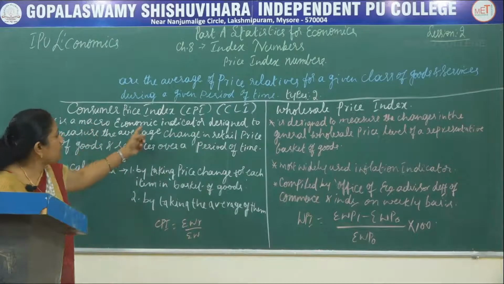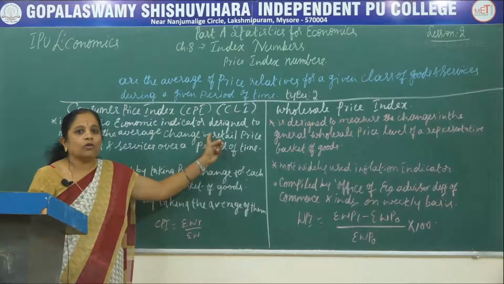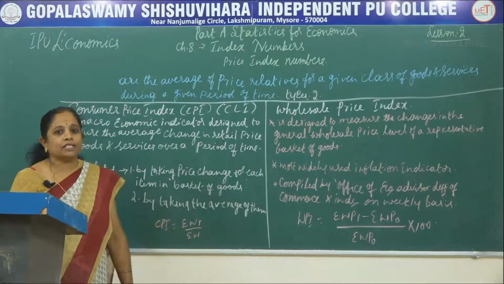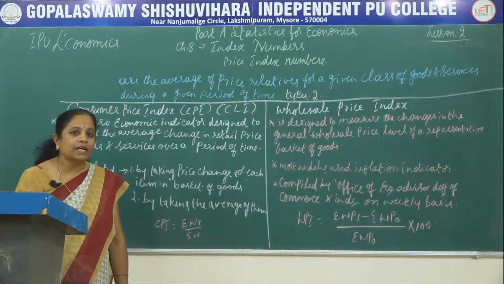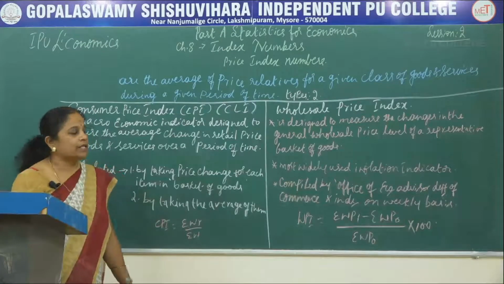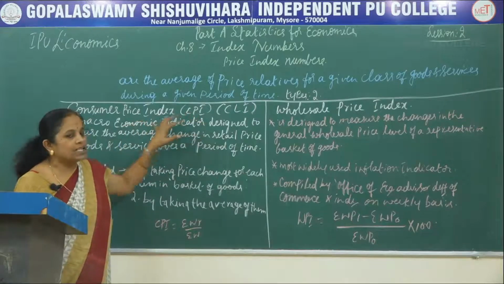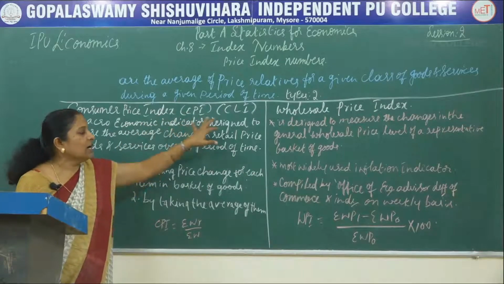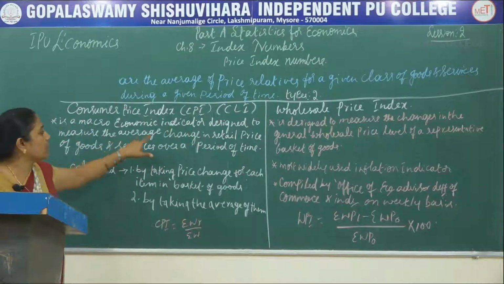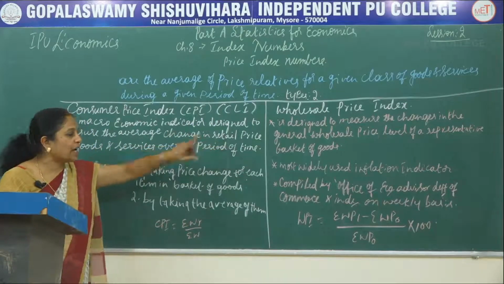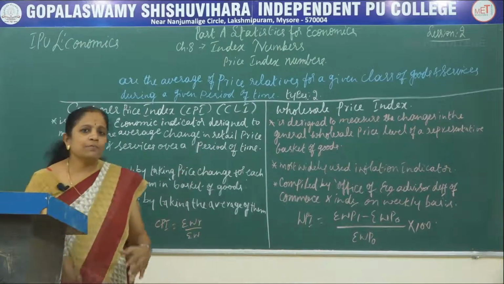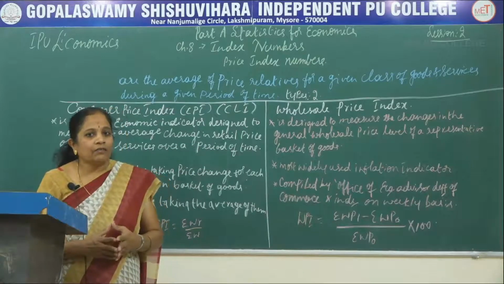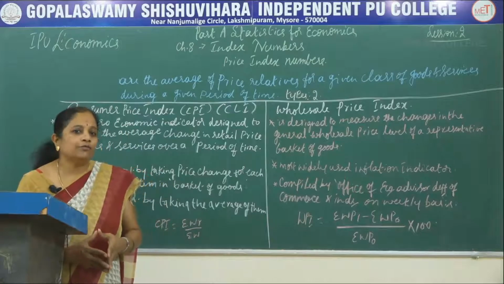So, it is a macroeconomic indicator. You all know that there are two types of economics that we undergo in this economy. The first one is microeconomics and the other one is macroeconomics. So, the CPI is a macroeconomic indicator designed to measure the average change in the retail price of goods and services over a period of time. This period of time may vary according to the need of the hour.